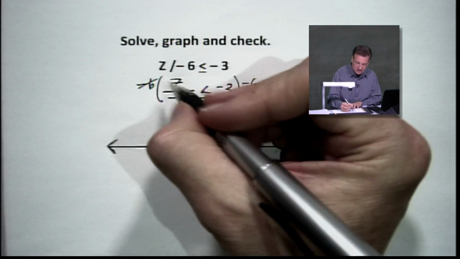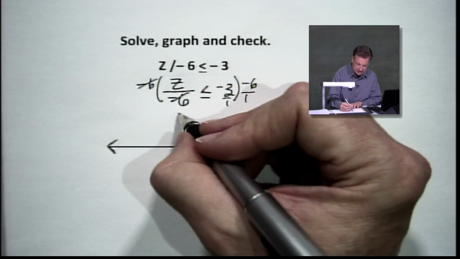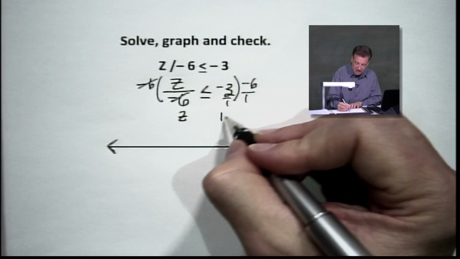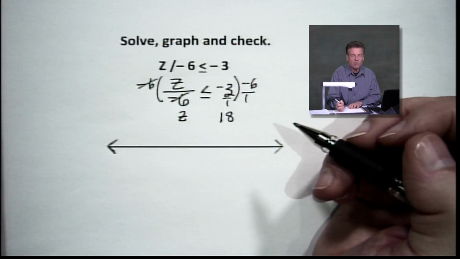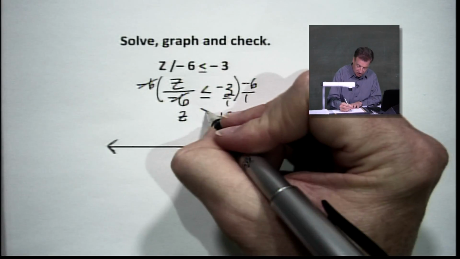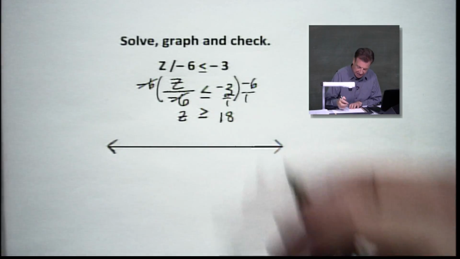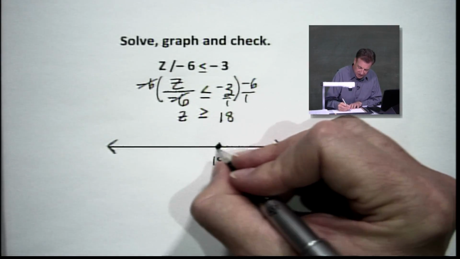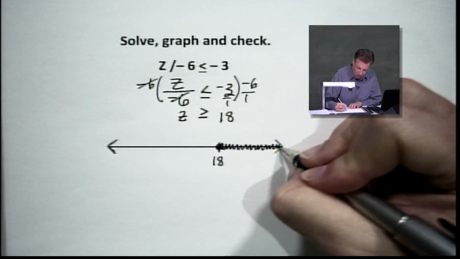What happens, our -6 cancel, but all of a sudden what was a negative over here has become positive. So we got a z, and we got an 18 going over here, which is positive. And guess what? We need to change our inequality. It is now going to be greater than or equal to 18. Find 18 somewhere here, fill in the circle, close it up, shade to the right.